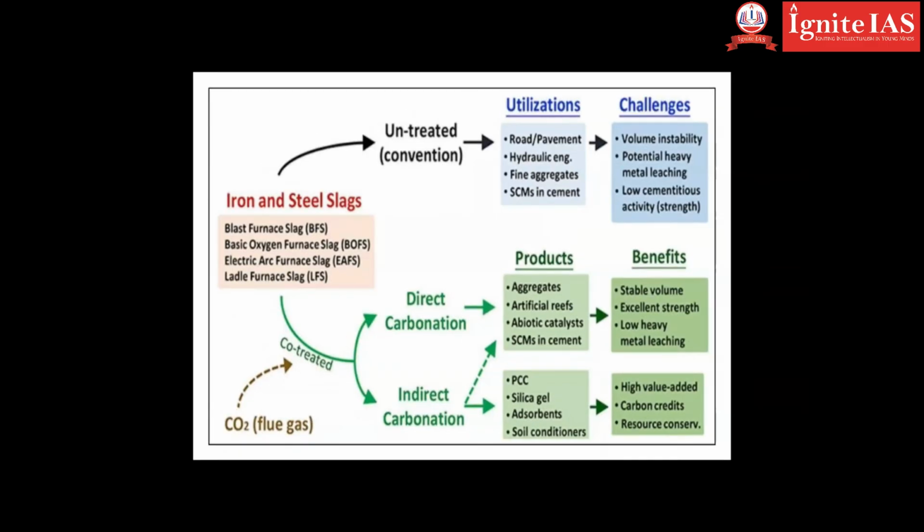So you can see here, iron and steel slags can be used in road pavements, hydraulic engineering, fine aggregates, SCM in cements. You don't use them in agriculture to make soils fertile. Okay, so what is slag? Just let me show you an image. It is kind of conker. You might have seen conker.